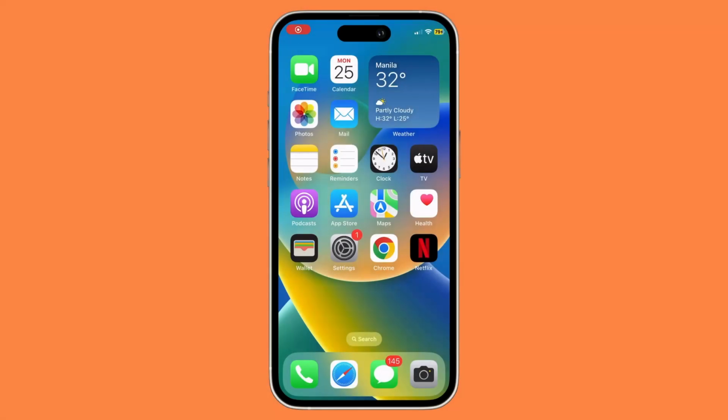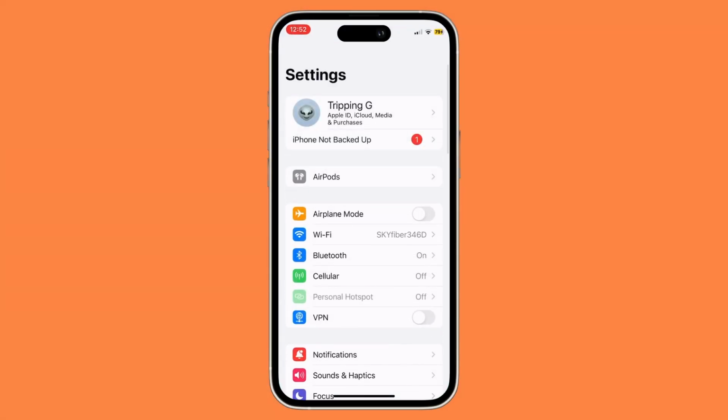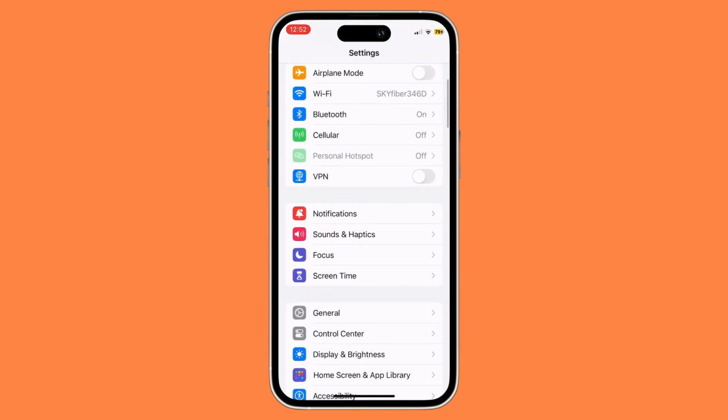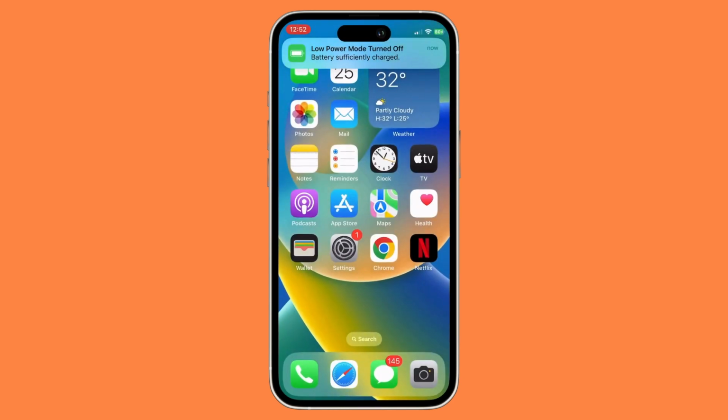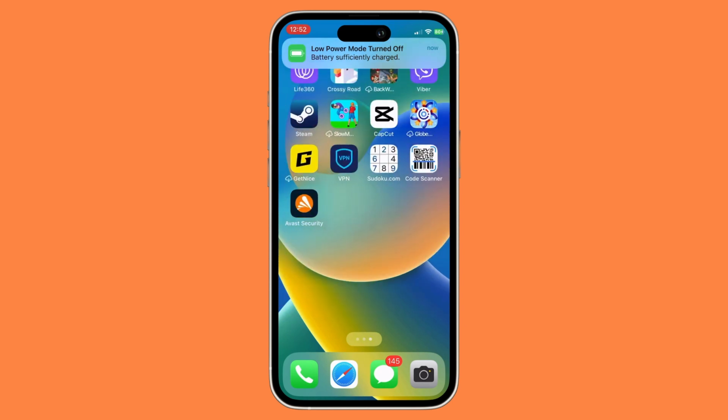So first things first, what you want to do is open your settings app. Once you have done that, scroll down and go to your sounds and haptics. Once you're in your sounds and haptics, go to ringtone and alerts, and then make sure that this has been set to the max. Once you have done that, exit out of your settings application and then open your game.